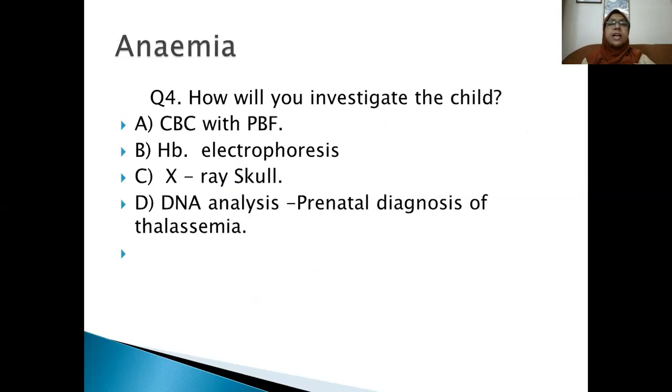How will you investigate the child? You have to do CBC with PBF and you have to write down the probable findings. I have already discussed in my first class, hemoglobin electrophoresis with probable findings, X-ray skull with the findings and DNA analysis, prenatal diagnosis of the thalassemia. But for this child, the CBC with PBF, hemoglobin electrophoresis and X-ray skull is enough for investigation. You don't need to do the DNA analysis for this child.